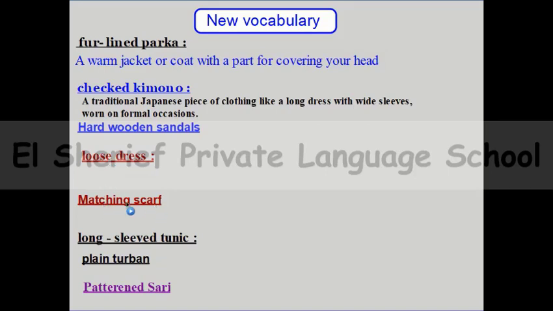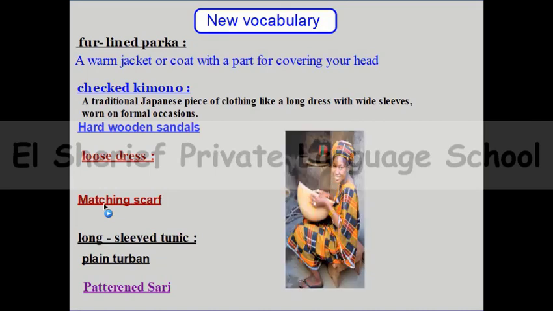Matching scarf. If you can see this picture, you will find the matching scarf. What does it mean, matching scarf? This is like a scarf. Matching means that this scarf has the same pattern as what she is wearing. So this is a matching scarf. If you are wearing two pieces with the same pattern, that means matching. So this girl is wearing a matching scarf.